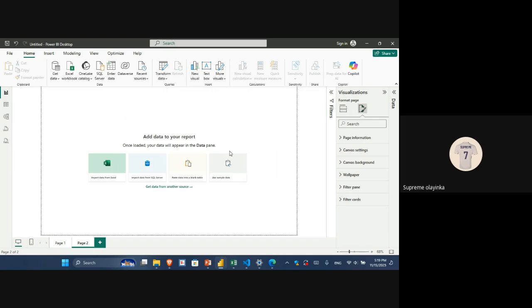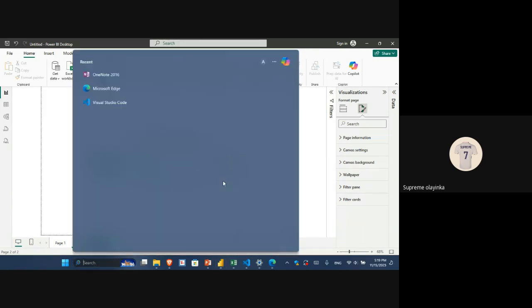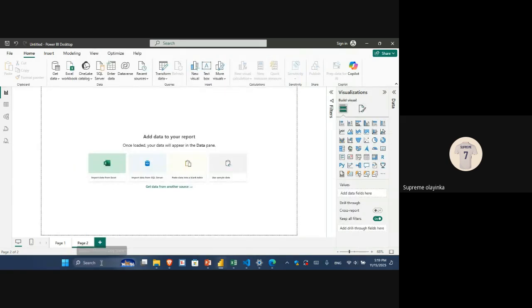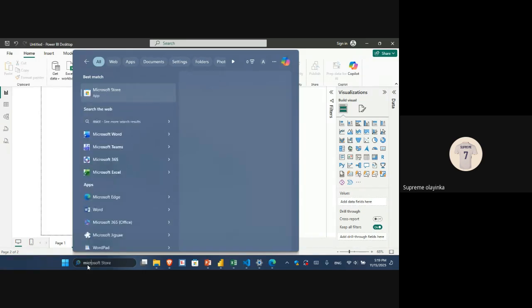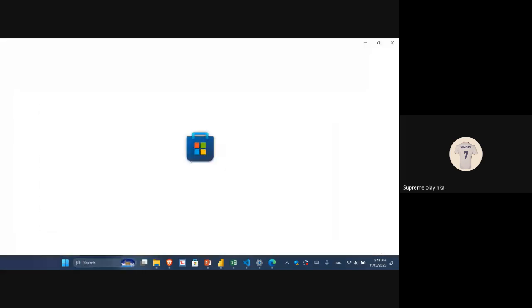So the first question is, how do you get Power BI installed on your system? When we are done today, I will send a YouTube link that will guide you on how to download this. It is very easy. I think you will go to powerbi.com. If it is not powerbi.com, then you go to Microsoft Store. I can't remember the process very well. Let's check it here. Okay, there's Microsoft Store. I think you will download Power BI from the Microsoft Store.